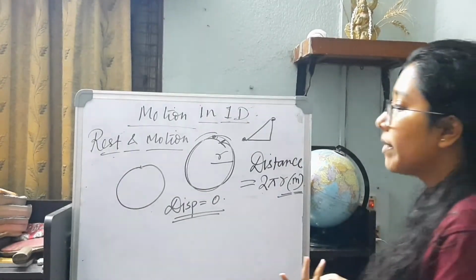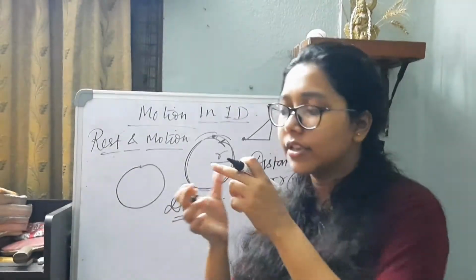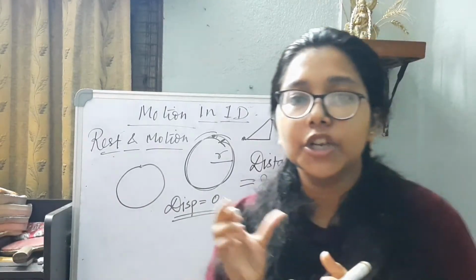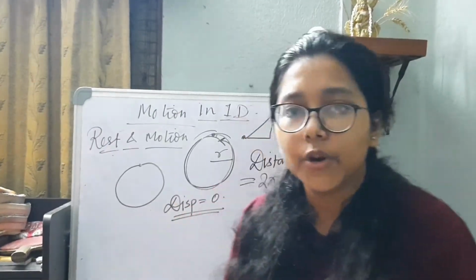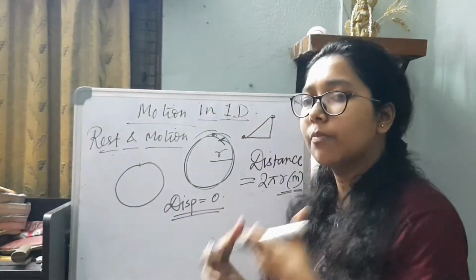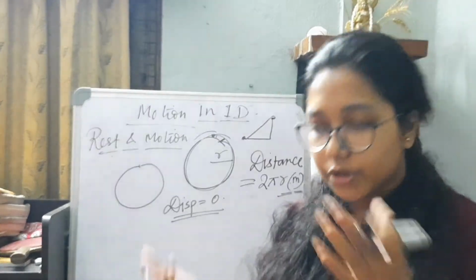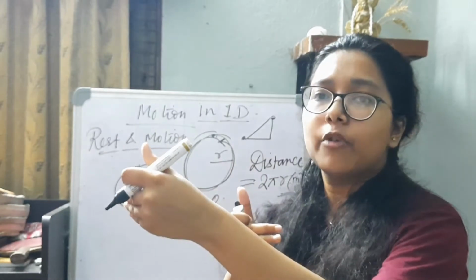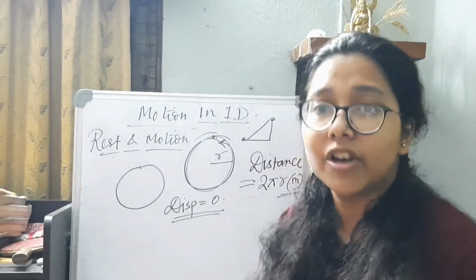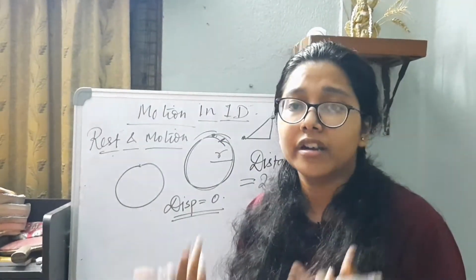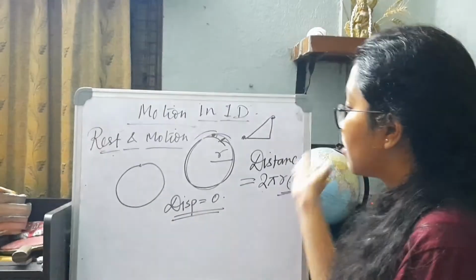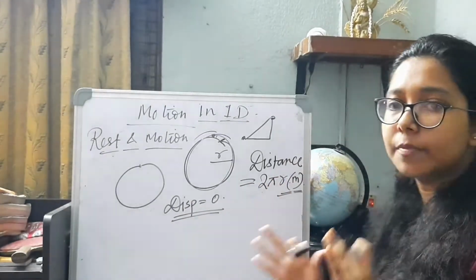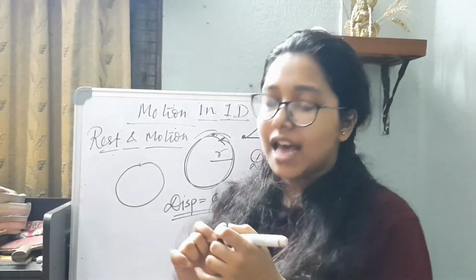So what is the displacement? What is the distance between the initial point and the final point? 0. Because this is only the initial point, this is only the final point. So the displacement moved from the initial to the final point is 0, because the initial point and the final point coincide.